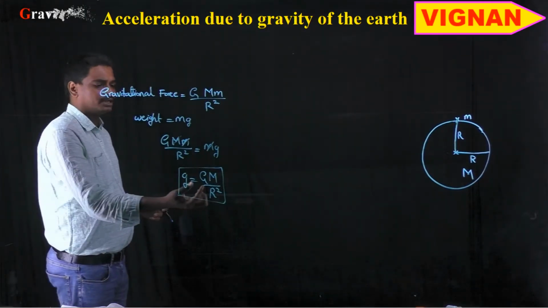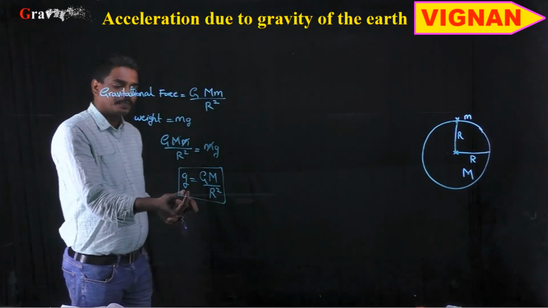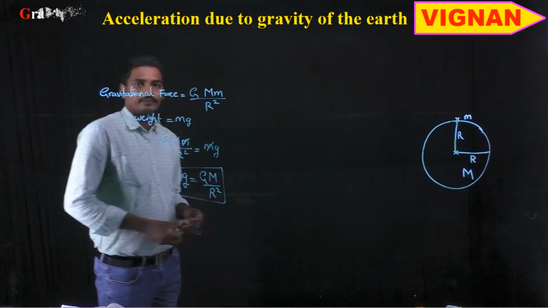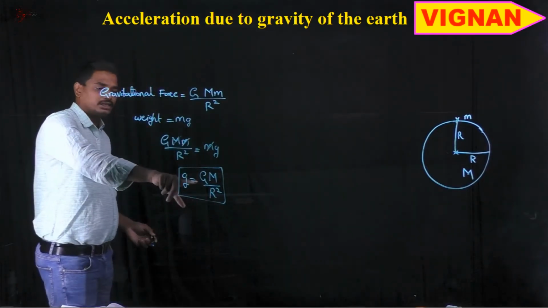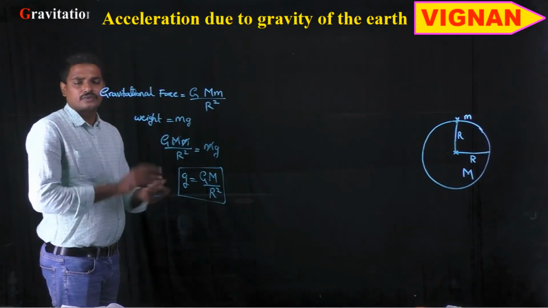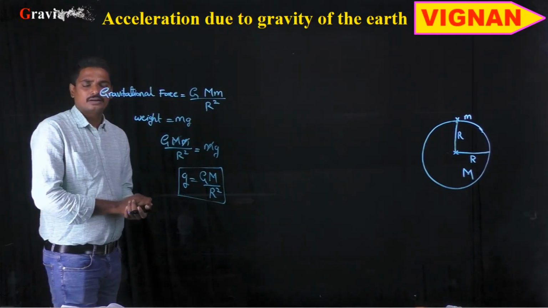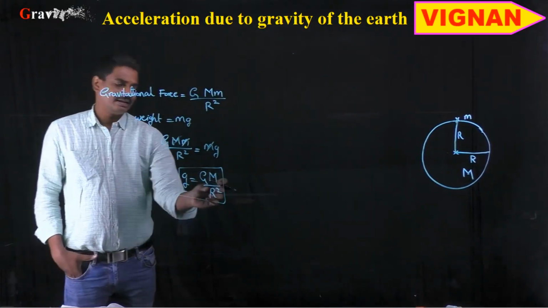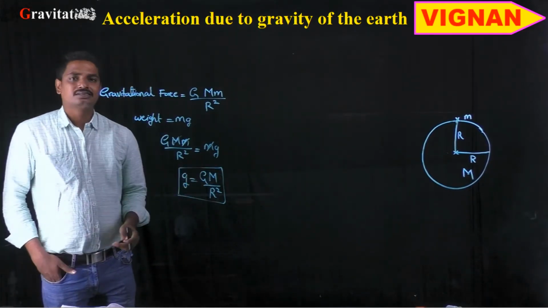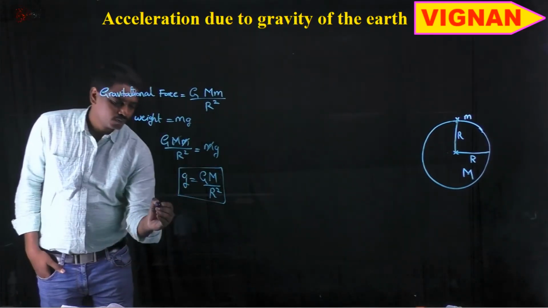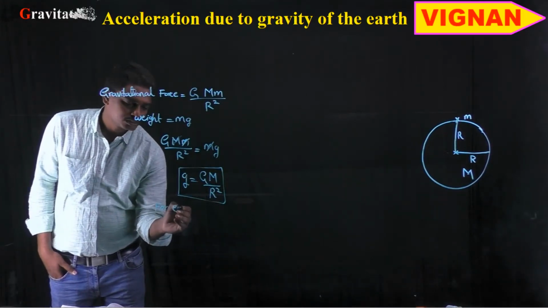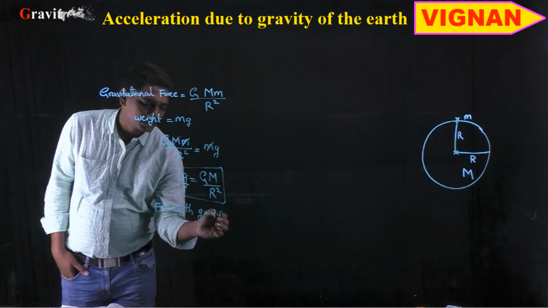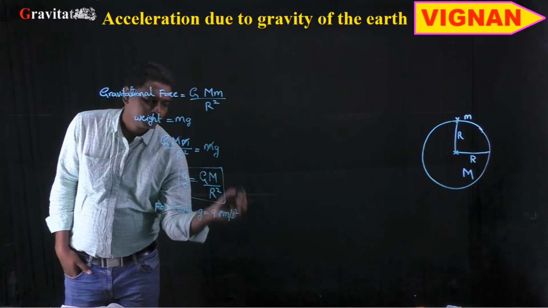So it is the relation between the acceleration due to gravity of the planet and the universal gravitational constant: g is equal to G capital M by r square. Now by substituting the value of G, that is 6.67 into 10 power minus 11 Newton meter square per kg square, and the mass and radius of the planet, we can calculate the acceleration due to gravity of that planet. For earth, if we substitute the values for the surface of the earth, g is approximately equal to 9.8 meter per second square.